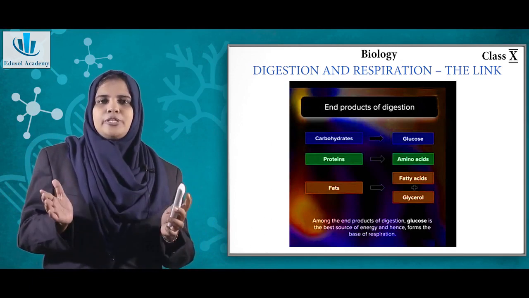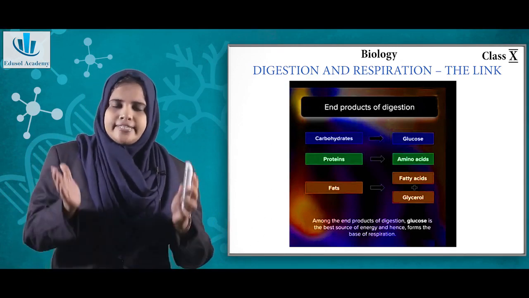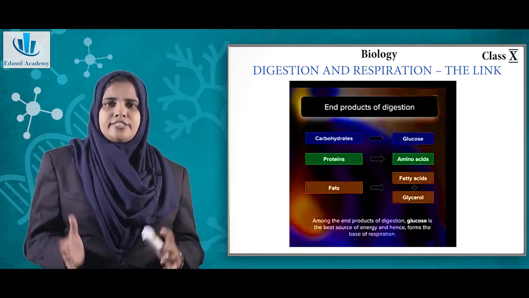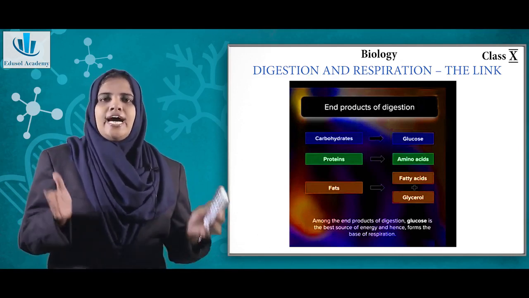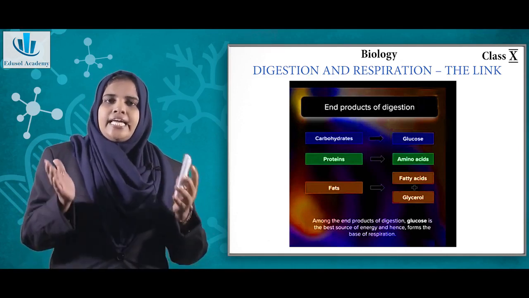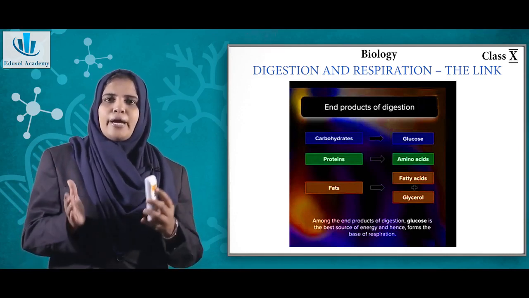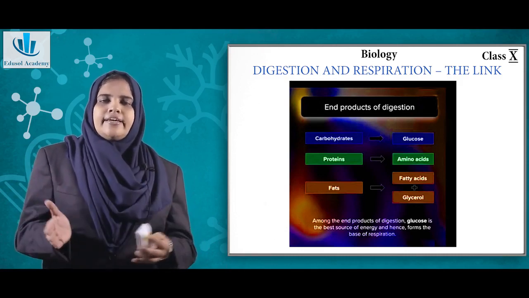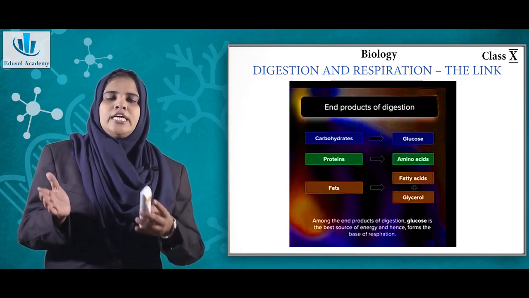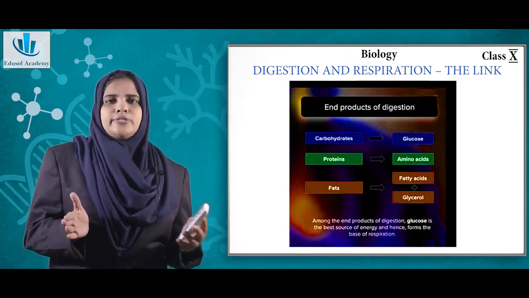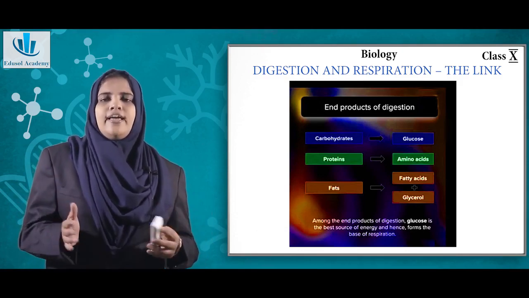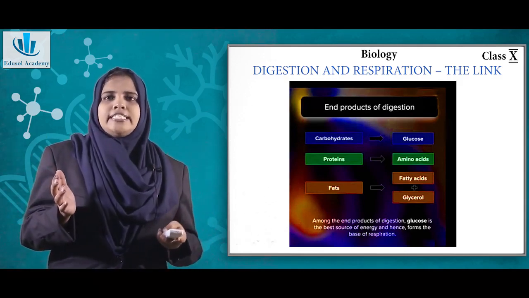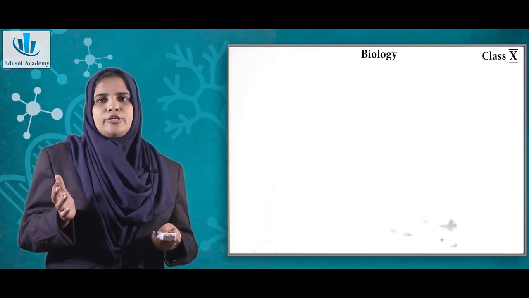So now you have to picture that this has happened in the tract called your gastrointestinal tract, or your digestive system. Now you have to picturize a single cell. I said in the small intestine there are microvilli which absorb the digested food, and the nutrients are absorbed. Now these are carried to the individual cell. Now come to the individual cell: what happens to this glucose molecule? Let us understand what happens to glucose molecules.